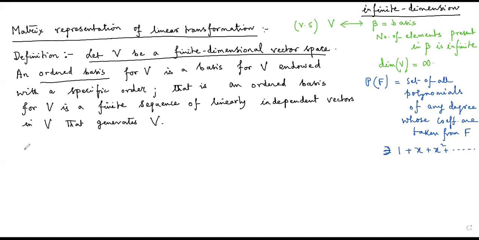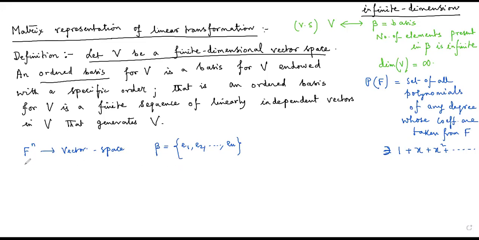For example, if I talk about Fn, if you go to the first chapter of the book, Fn is a vector space, you know very well. And the basis of Fn, if you can recall, is given by this particular set, E1, E2, dot, dot, dot, En.